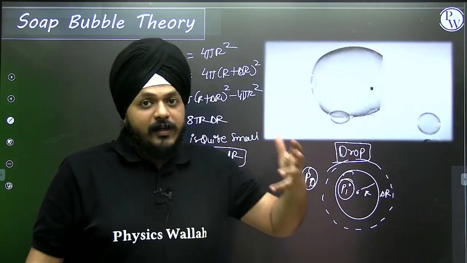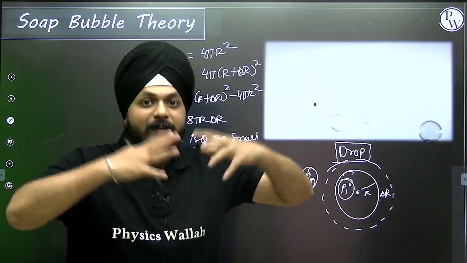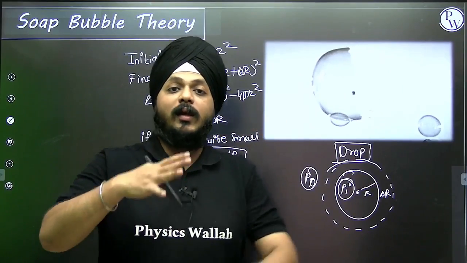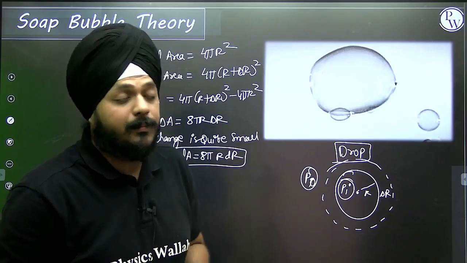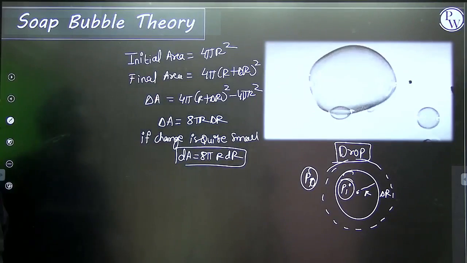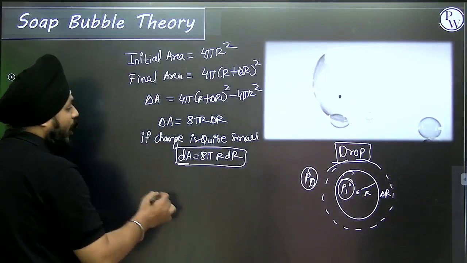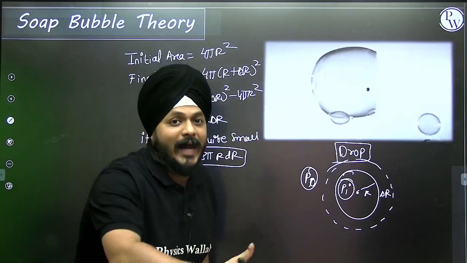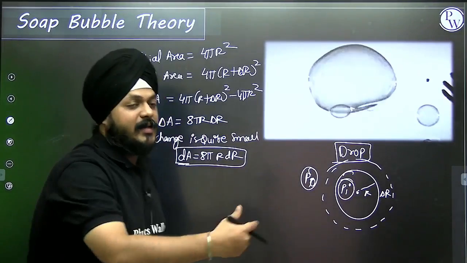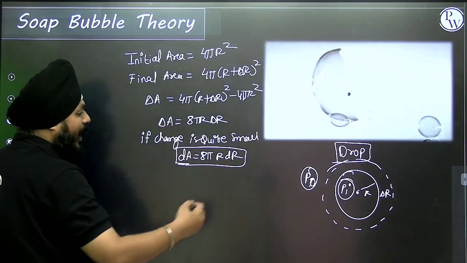Because of the pressure difference, it is getting expanded and acting like a stretched elastic membrane. So the change in area is this. Now how much work is done in increasing this surface area is our extra energy.